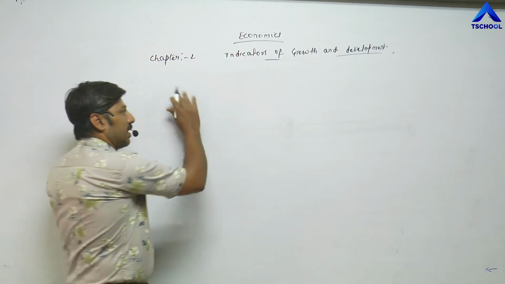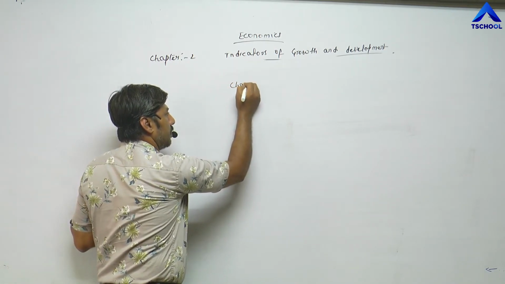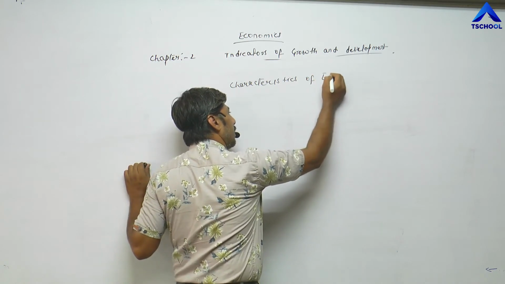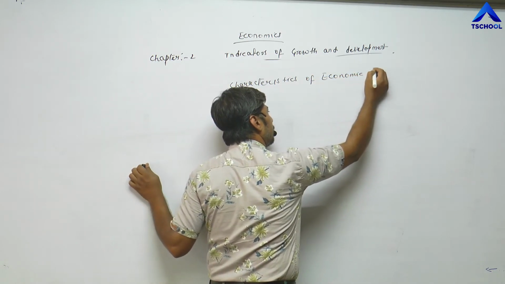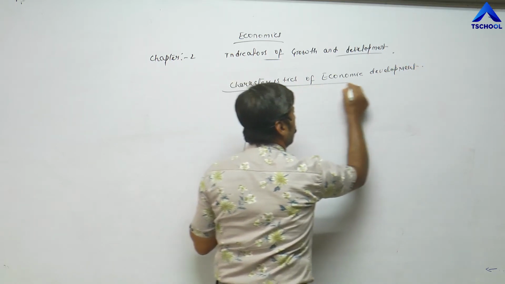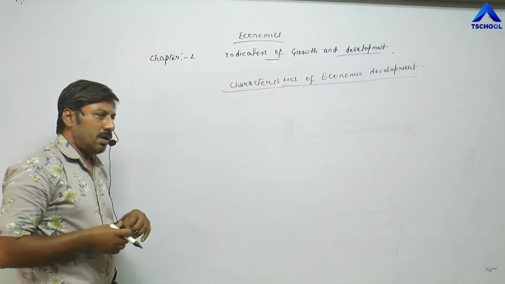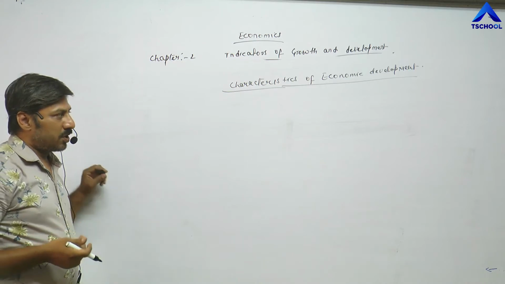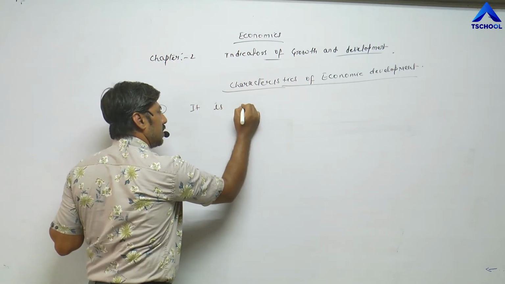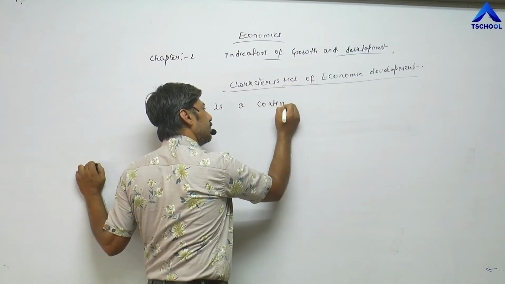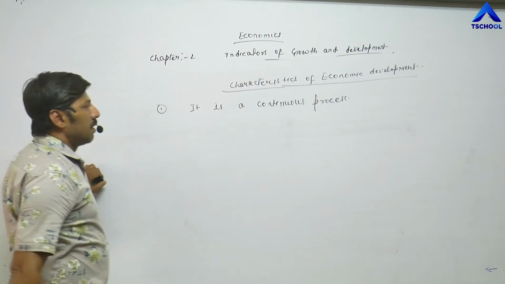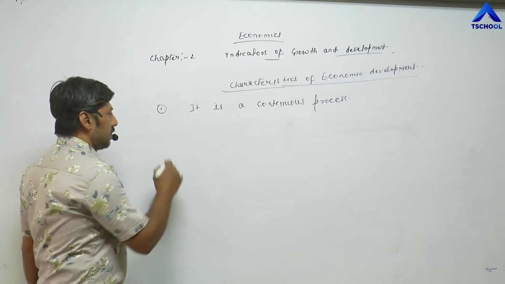The next topic is characteristics of economic development. Now, after explaining everything about economic development, what we have observed, first, it is a continuous process. Economic development is a continuous process.